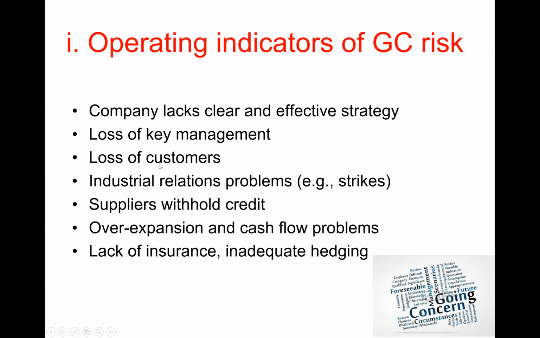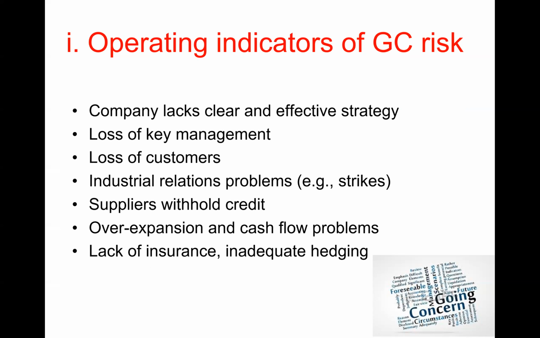This is pretty obvious, right? If the company is losing its customers, it's more difficult to survive. If the company is having what are called industrial relations problems, what this means is problems with the workforce, right? So this is quite likely because if a company is in financial distress, it may be trying to negotiate lower wages, or it may be trying to negotiate layoffs for employees.